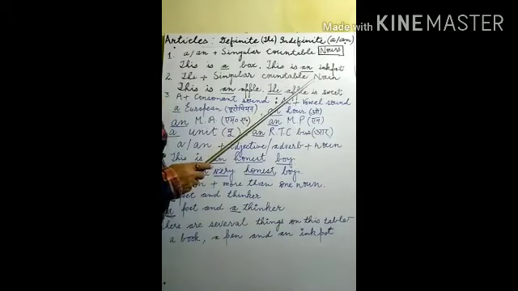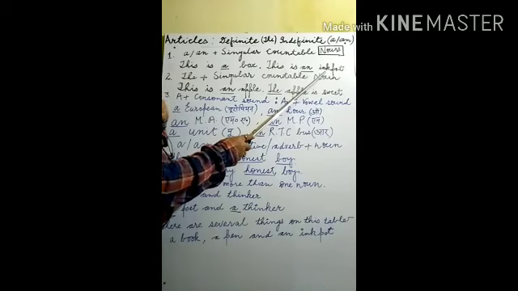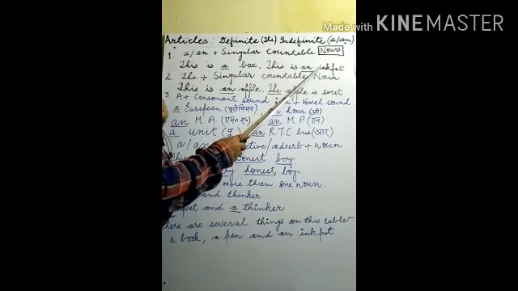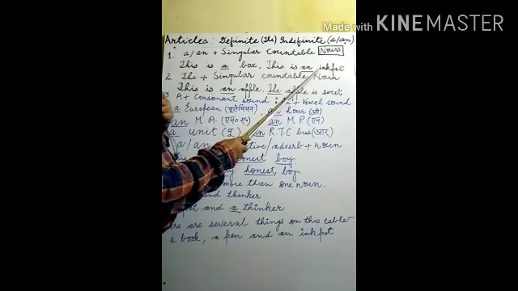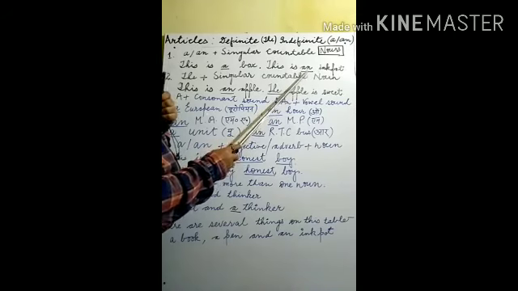Ink pot can also be counted. Ink pot may be 1 ink pot, 2 ink pots, 3 ink pots. This one is a countable noun. If a singular countable noun is here, just before it we apply a/an. Since the pronunciation of this one starts with the letter E. A, E, I, O, U, these are vowels. So this sound is a vowel sound. That's why here we have used an.